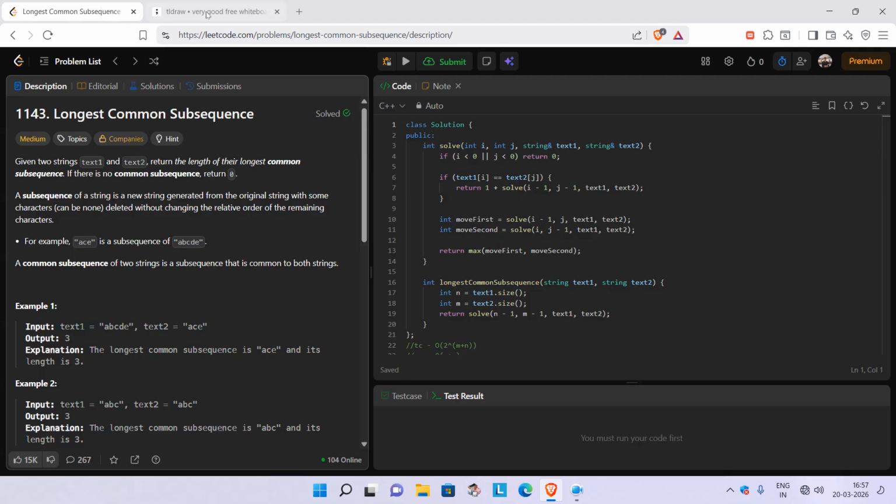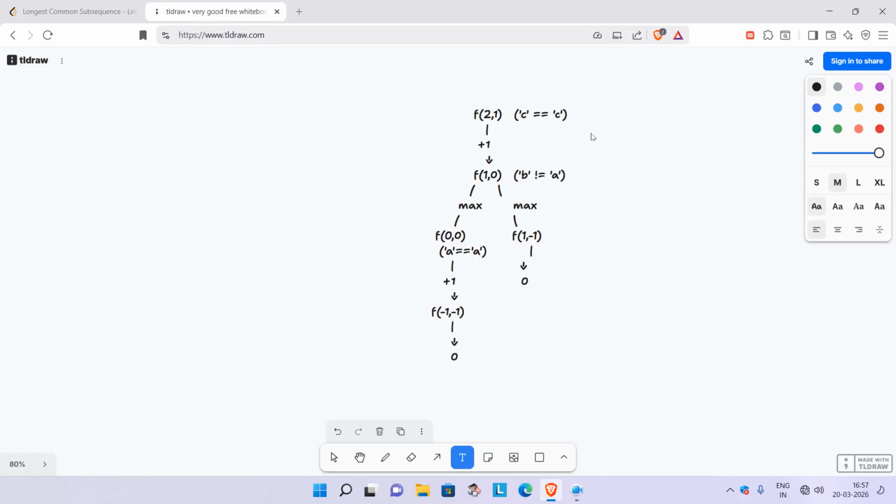Let's say my string S1 is A B C, and the other string S2 is A C. These are the two strings given to us, and we have to check the longest common subsequence between them. To keep track of which string we are talking about, we use two indices: index i for S1 and index j for S2. We traverse i and j one by one, storing the cases in which characters match and in which they do not.